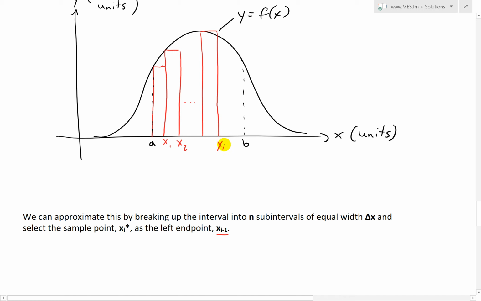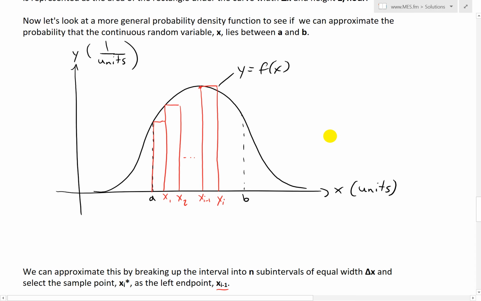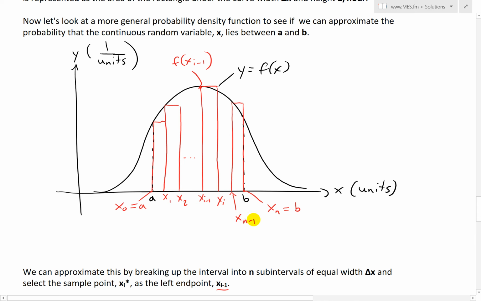So this is our xi, and this is our xi minus 1, which is at the curve right there. And this value is f of xi minus 1. And it goes all the way to xn, which is here. x0 equals a, and xn equals b in our case. And then this last point is going to be something like this, where this value here is xn minus 1. It's always the left endpoint that touches this curve. And then let's put dot dot dot for just a bunch of rectangles.